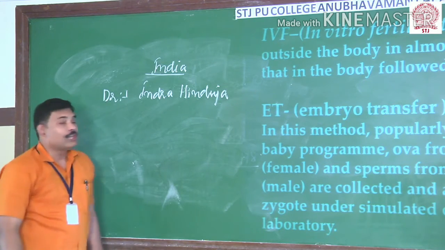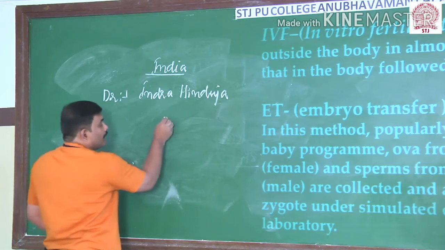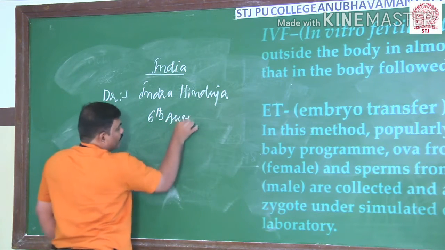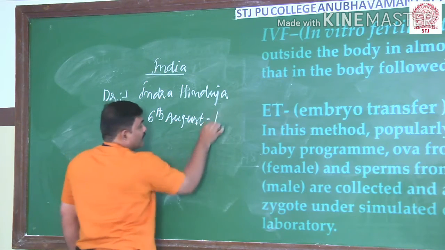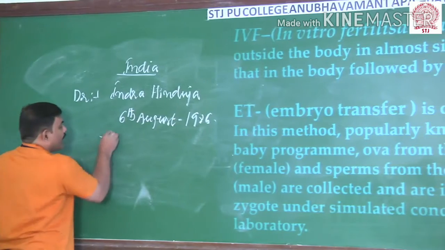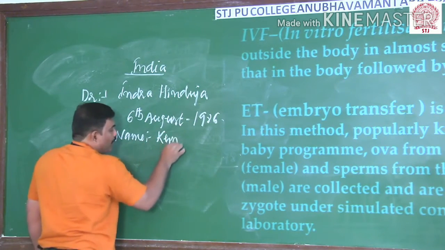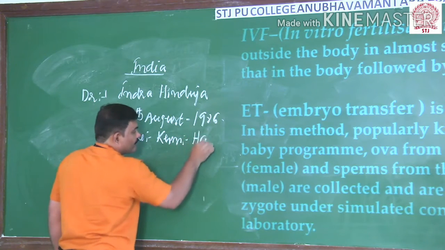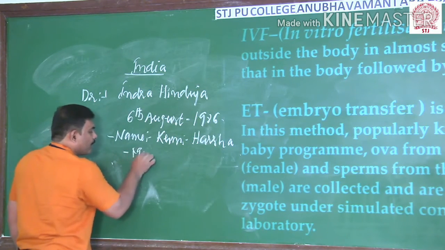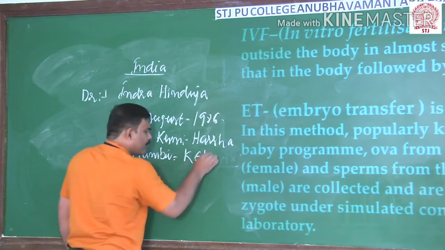Dr. Indra Hinduja developed the first test tube baby in India. It took place on August 6th, 1986. The name of the test tube baby in India is Kumari Harsha, and it took place in Mumbai in KEM Hospital.